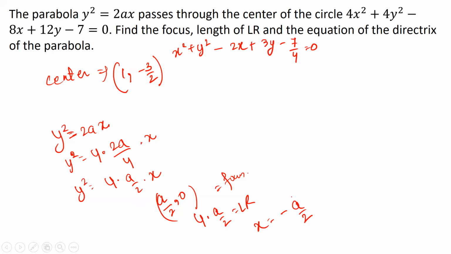Now all I need to do is just find out the value of a and plug the value of a into these 3 things and get the answers: the focus, the length of the latus rectum, and the directrix. All right. So I leave this to you as an exercise. Just plug in this point in this equation, find out the value of a, plug the value of a into these 3 things and find out the answer.